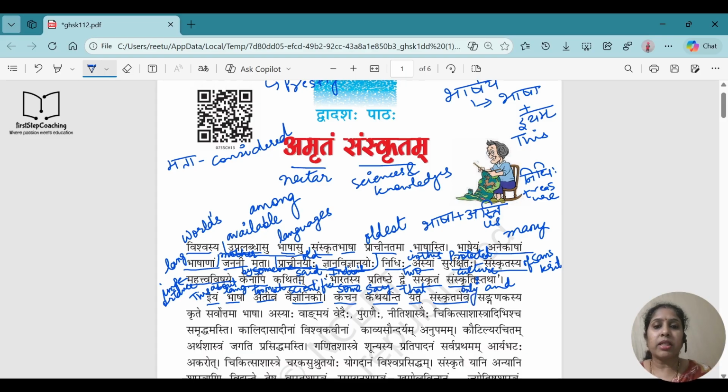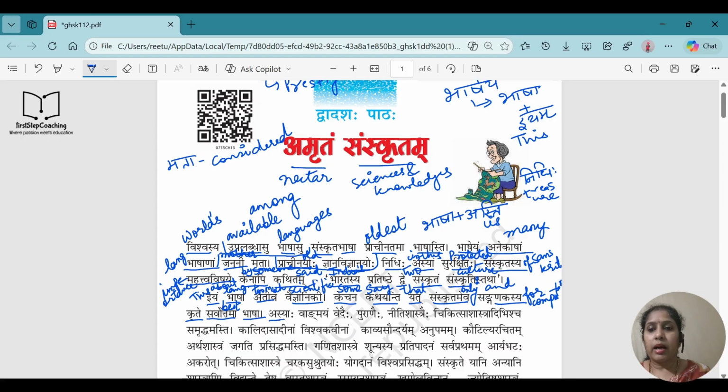Sanganakasya krite means for computers. Sanganak means computers. So for computers, Sarvottama means best. Bhasha means language. So some people say that Sanskrit is the best language that can be used for computers.